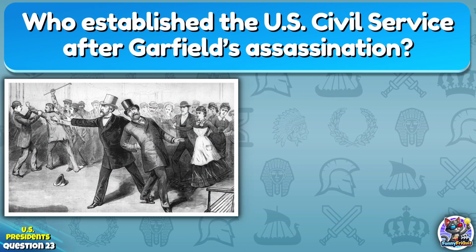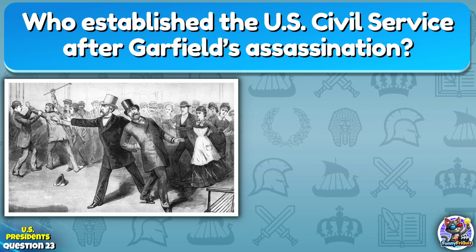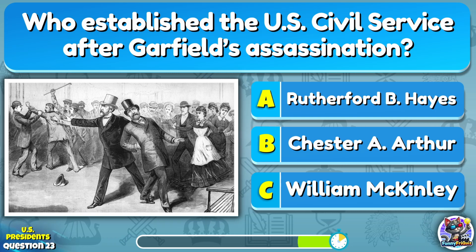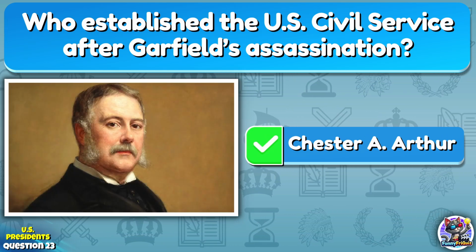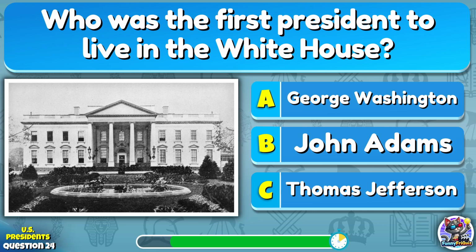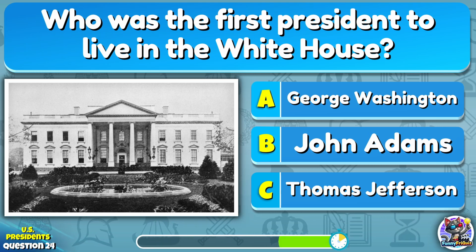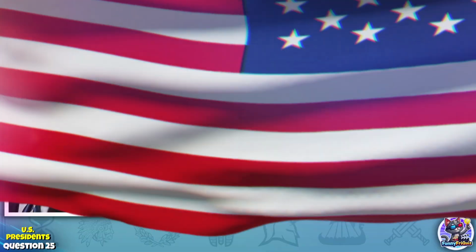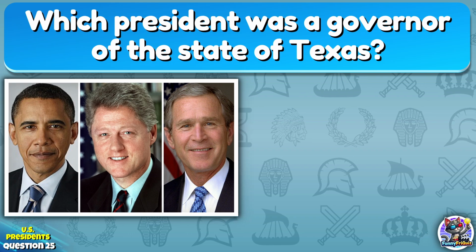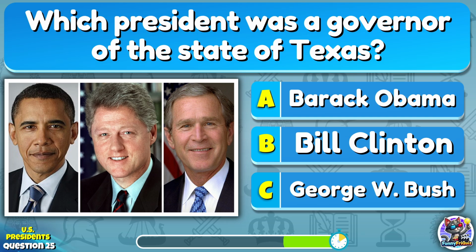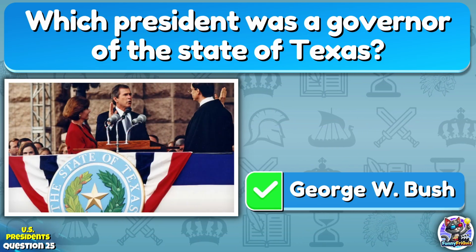Who established the U.S. Civil Service after Garfield's assassination? Chester Alan Arthur. Who was the first president to live in the White House? John Adams. Which president was a governor of the state of Texas? George W. Bush.